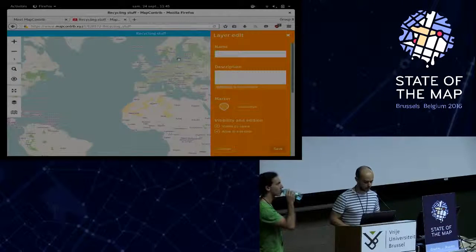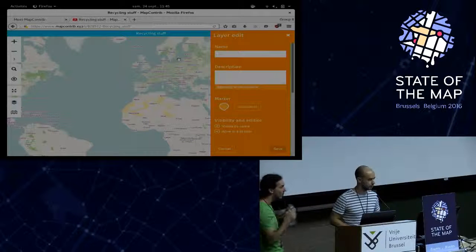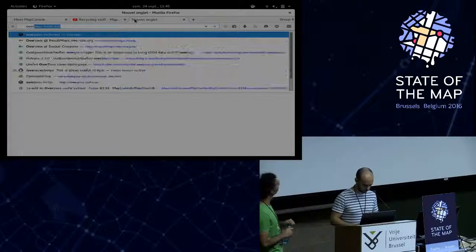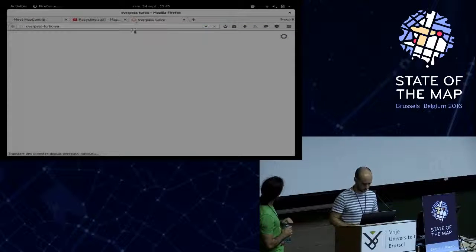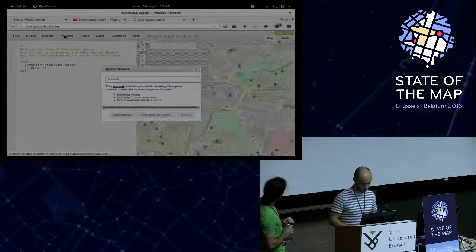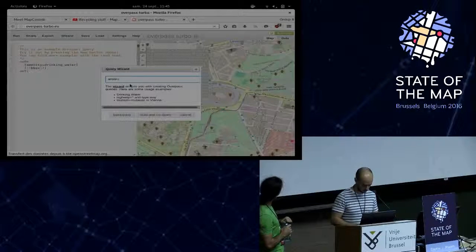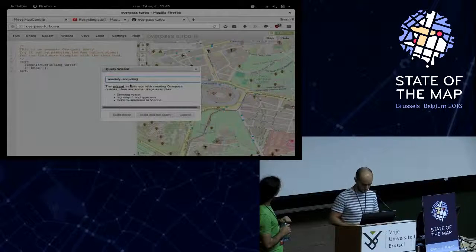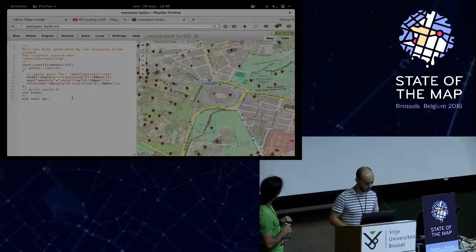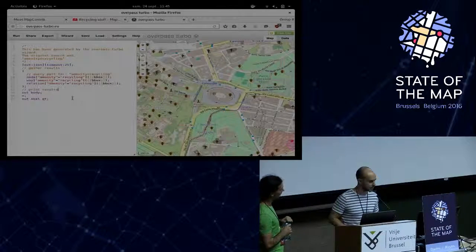To see the OSM data, obviously you need to do an Overpass request, taken from Overpass Turbo, for example. So I want to see recycling stuff. Okay, this is a basic Overpass request.